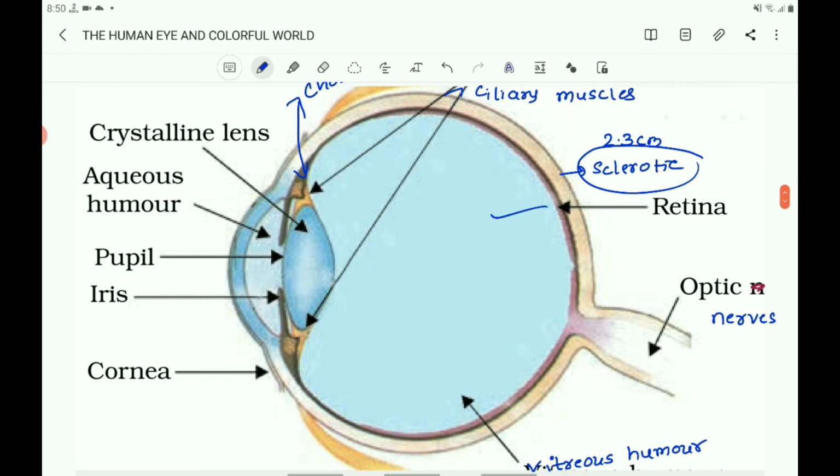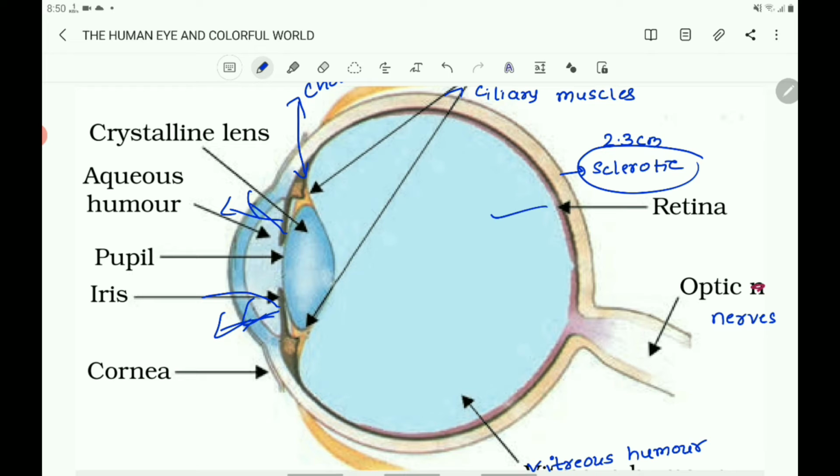Then there is the iris. It is behind the cornea. It is an opaque circular diaphragm. The color of the iris determines the color of the eyes of the person.